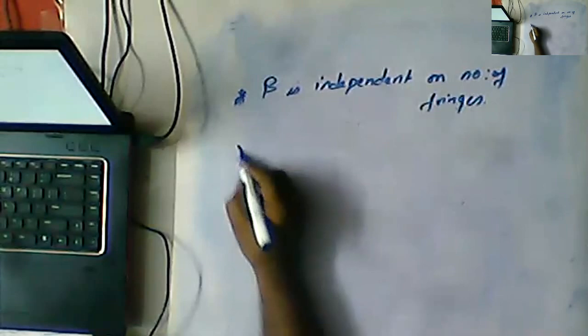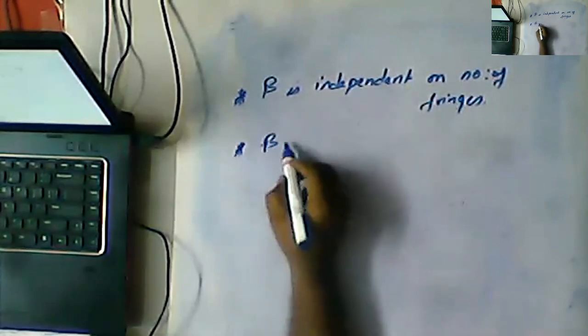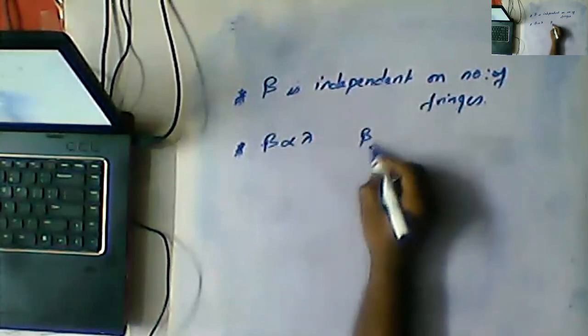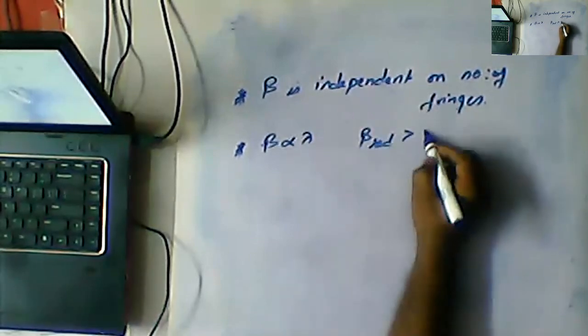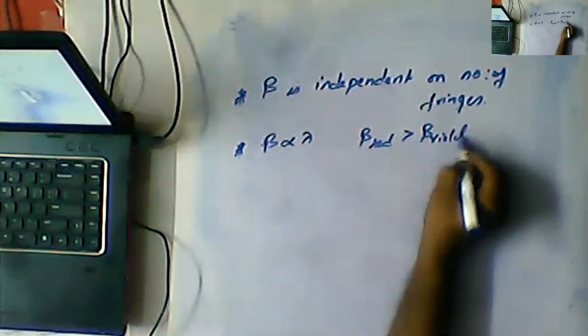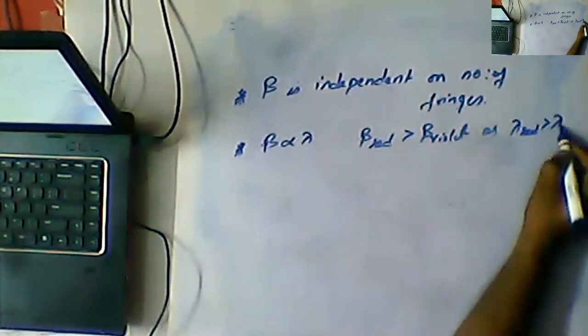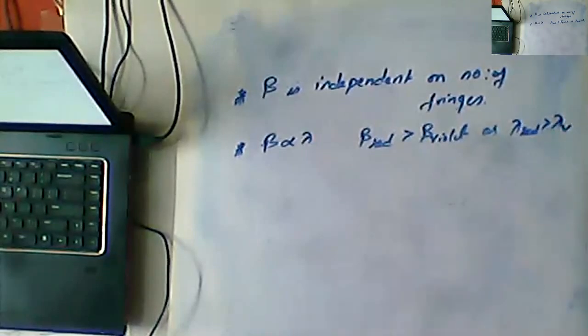Okay, next one is beta is directly proportional to lambda D by d. Now for example, what we can write is beta red is greater than beta violet, as lambda red is greater than lambda violet. This also you know.